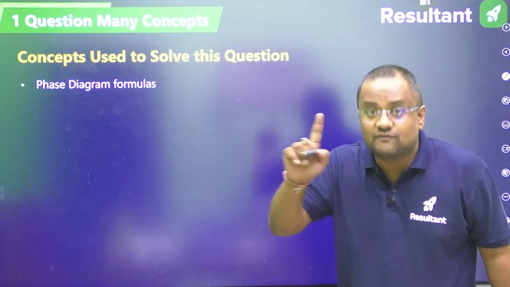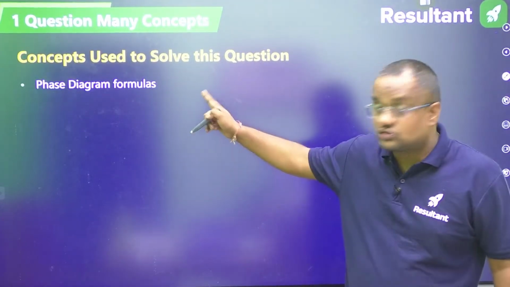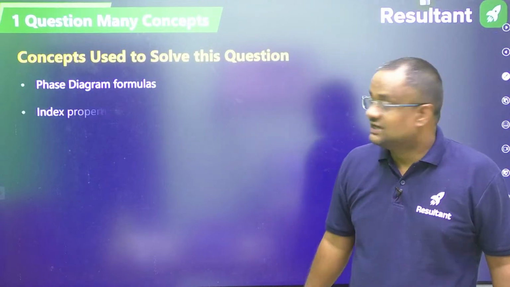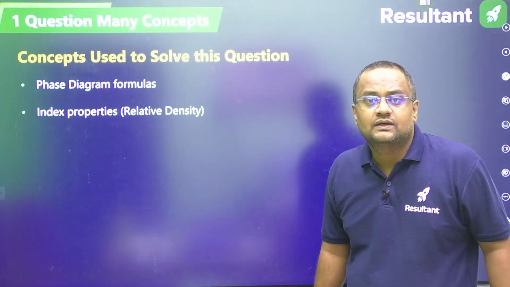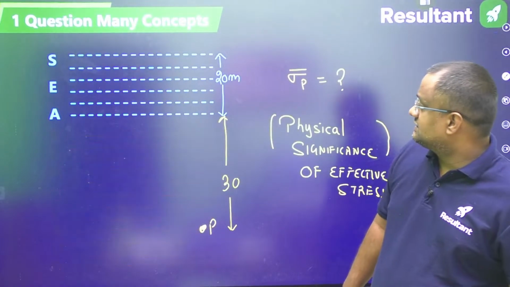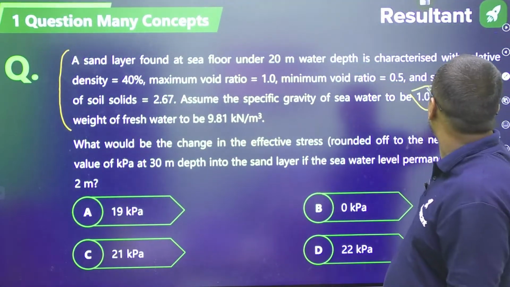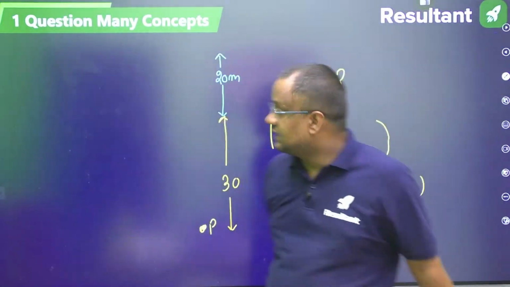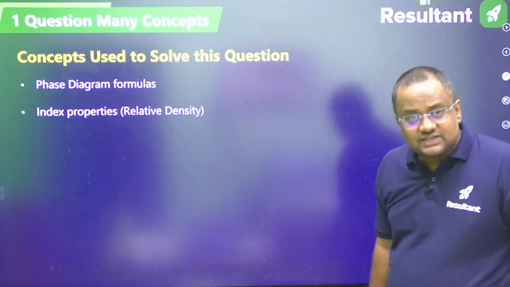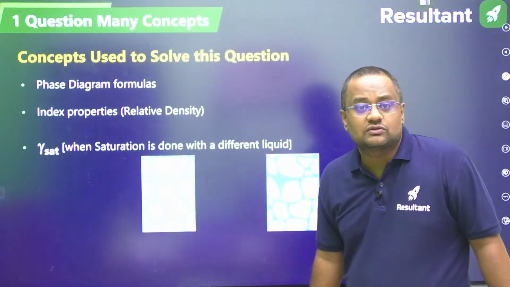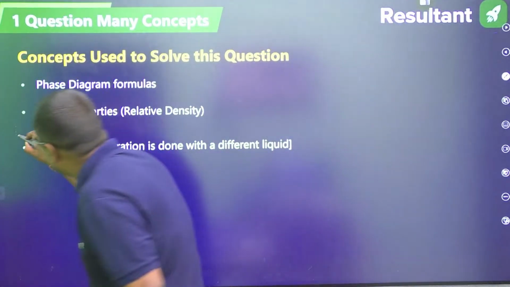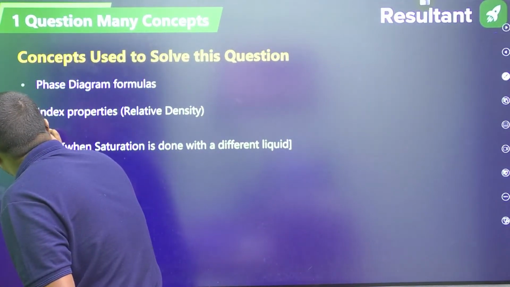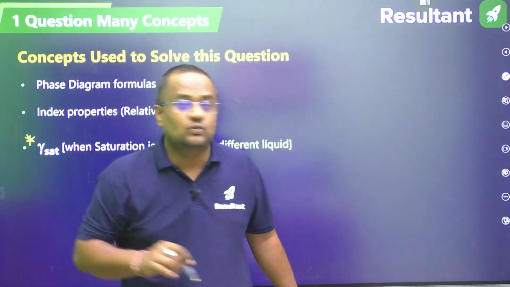First, guys, phase diagram formulas will be used. That is the first concept in this single question. Then index properties, the relative density concept will be used, guys, because they have given the relative density also. After that, phase diagram formulas, relative density concept, then gamma sat, guys. This is a very important point. What is this? Let me tell you.